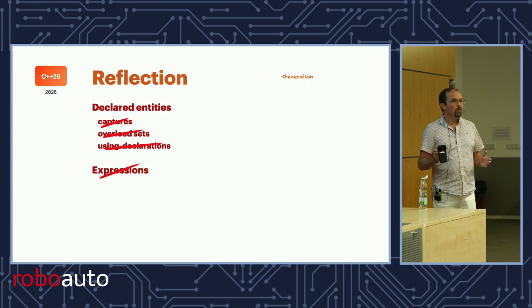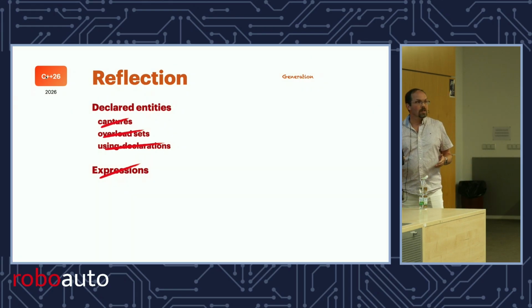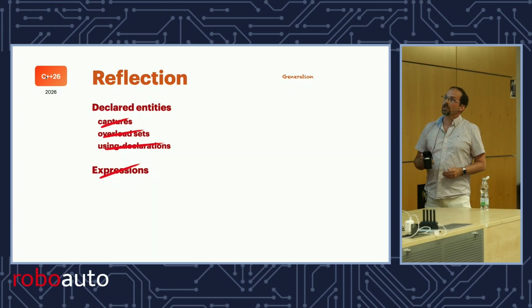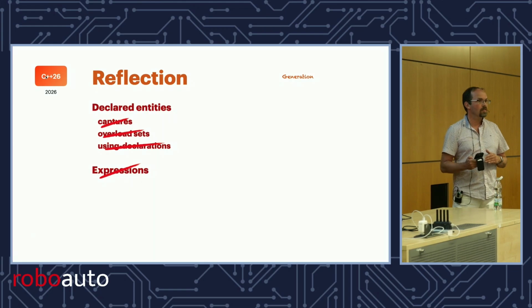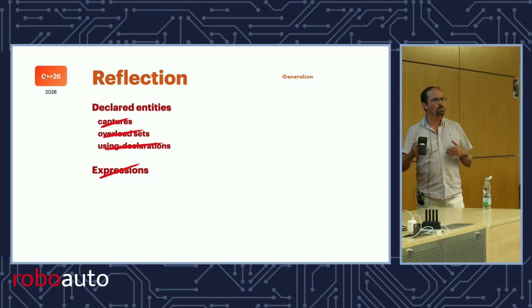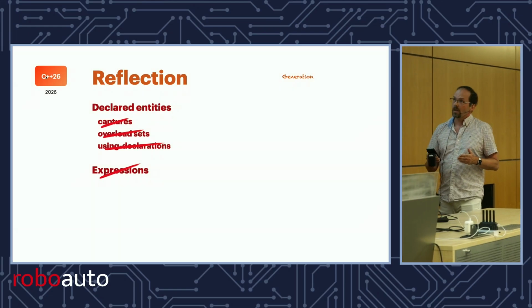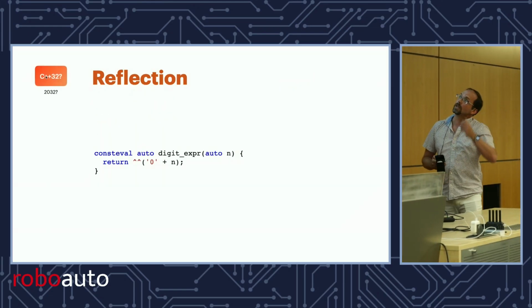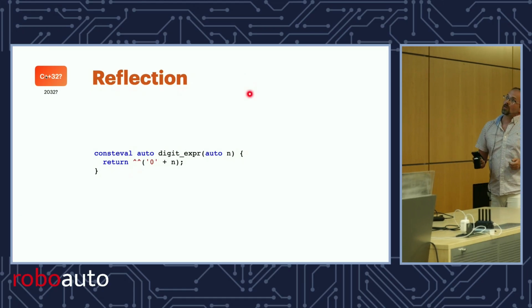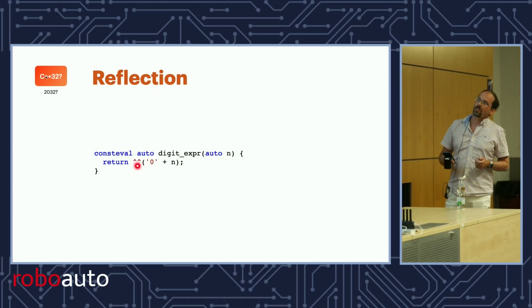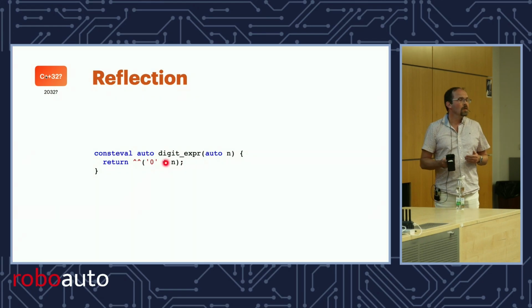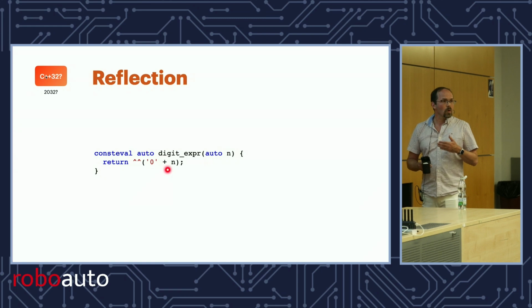Bigger category of things that we can't do right now is expressions. And Dan Katz, who I mentioned earlier, has been looking at that. It's a big problem in part because all compilers handle expressions differently, and we have to decide what we'll represent. Now, we actually know that we want this syntax, so reflection operator, parentheses, and then an expression. But then the question is, well, what can you ask about it?